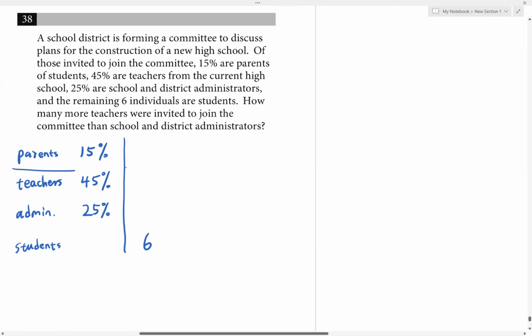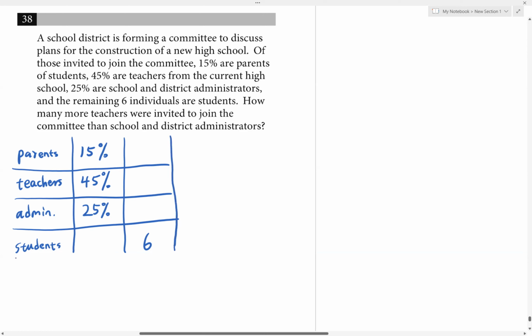I'll just make a little table here. The first column represents the percentage. The second column represents the number of people that we have. So for this question, what we have to do is figure out first the total number of people.